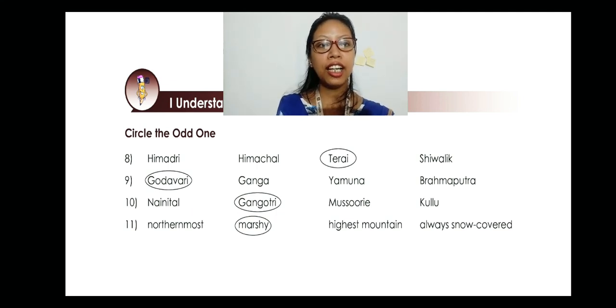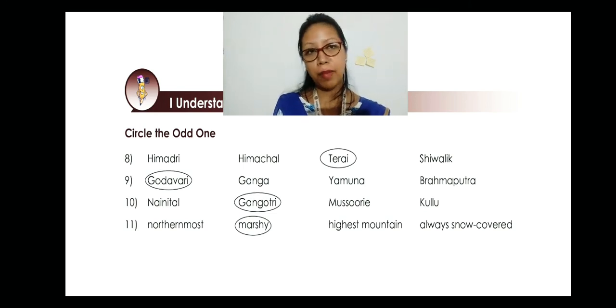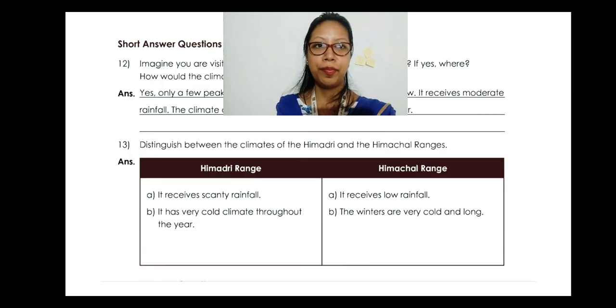Northernmost, marshy, highest mountain, always snow covered. If you see here, the Himalayan mountains are mostly northern. We have already talked about it. They are the northernmost mountains. They are the highest mountains and always snow covered. But marshy is a feature of the Terai region. It doesn't fall into the mountains. So we will be circling the marshy.